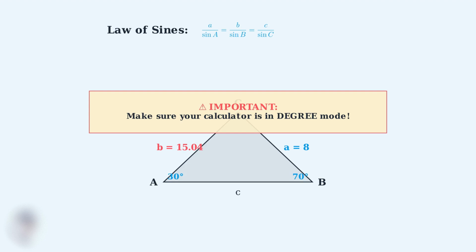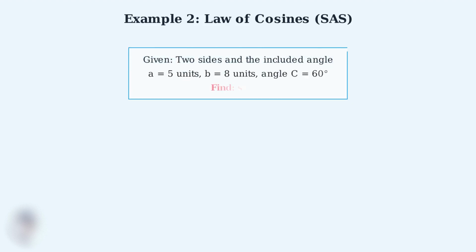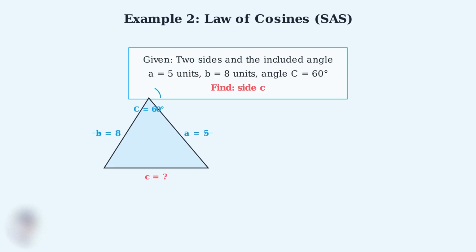This completes our first law of sines example using the AAS case. Here's our second example using the law of cosines. We have a triangle where we know two sides and the included angle between them. This is called an SAS case, side, angle, side. Notice we know side a equals 5 units, side b equals 8 units, and the angle C between them is 60 degrees. We need to find the length of side c, which is opposite to the known angle.